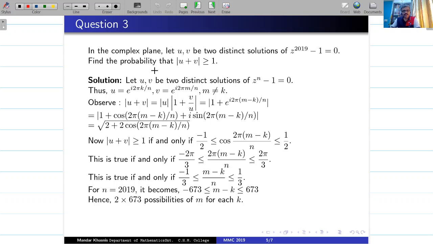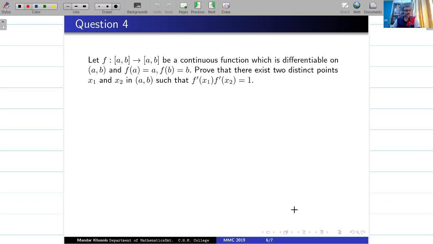I want probability. So without any restriction, how many possibilities do u and v have? 2019 into 2018, right? And hence the probability becomes this. So this becomes the final answer for question 3. I'm just moving fast to question number 4.